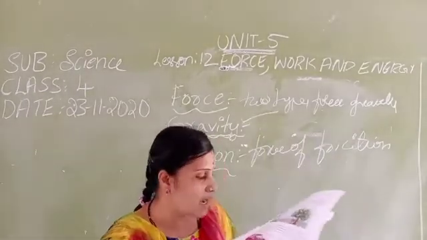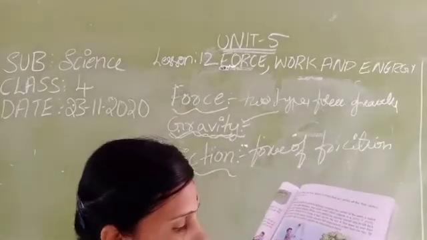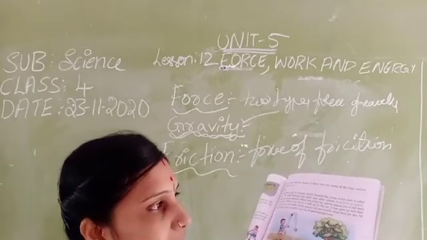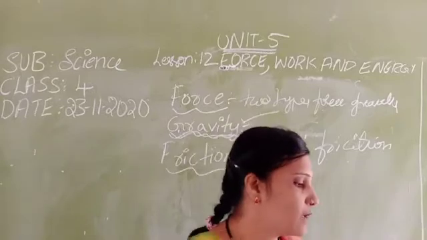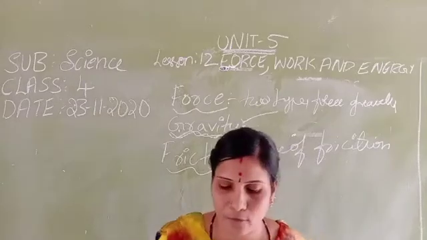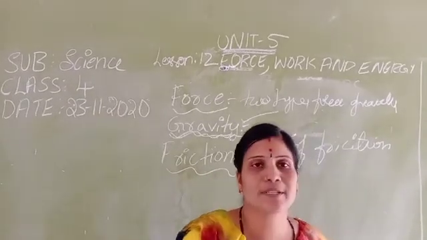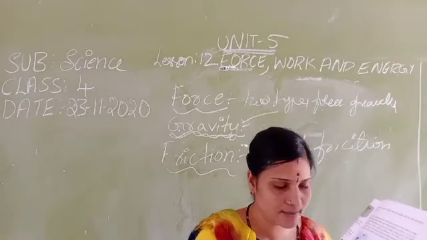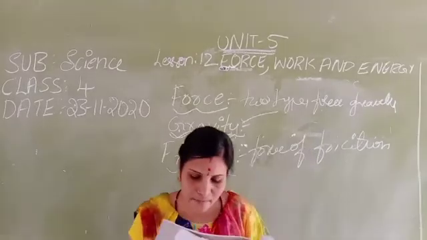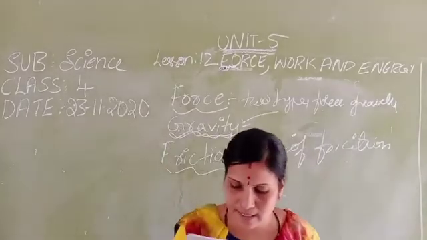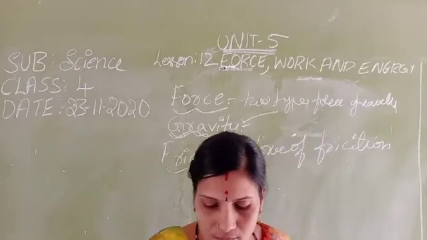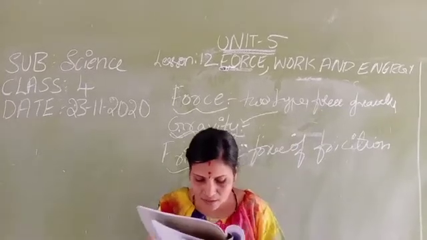So here they have given a car, and here it is a ball. Both are in contact with each other. This is known as force of friction. Each surface exerts a force in the opposite direction to the other, like the table and ball, or the car that is driving. Each force restricts the motion of one surface against the other. That is why the force of friction is called the force of resistance.